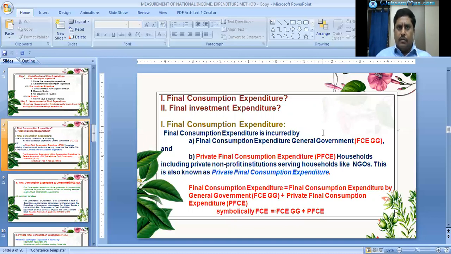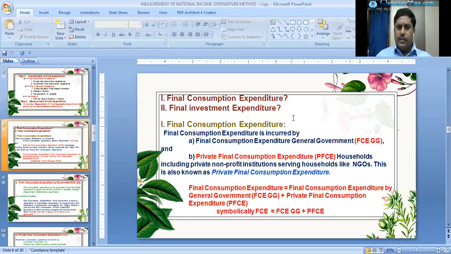In final consumption expenditure, there are two components: government expenditure and households expenditure. The sum of the final consumption expenditure incurred by general government and households constitutes the aggregate final consumption expenditure of the economy.